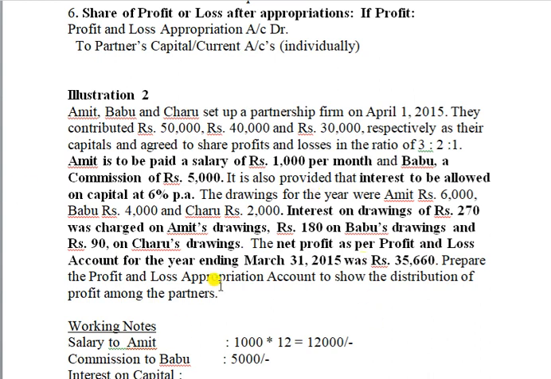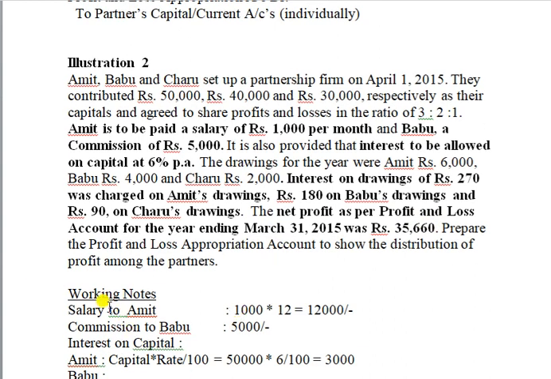Here, from this given information, you have to prepare a profit and loss appropriation account. Here the profit is given as 35,660. Then how to prepare a working note. Salary to Amit.